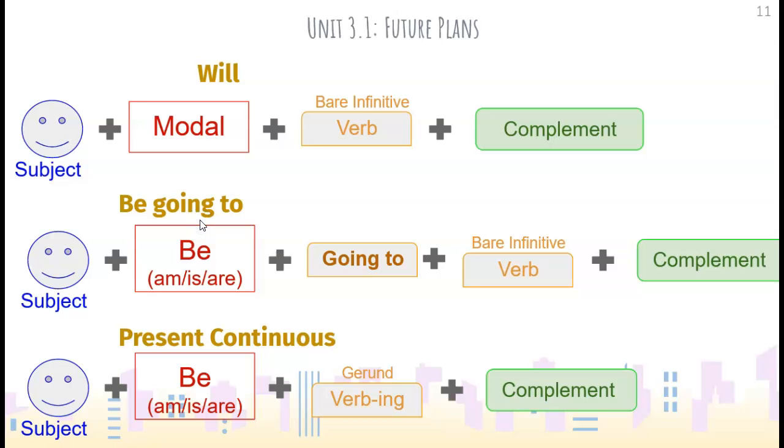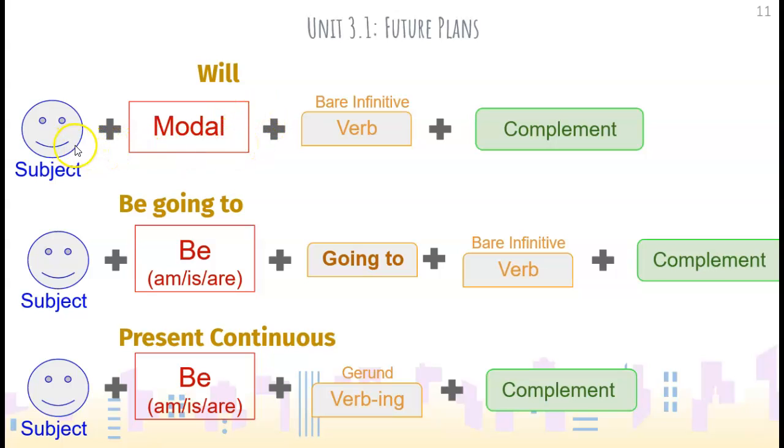Then this is the structure for the three future simple. So we have that will, since will is a modal verb, the structure goes like this: subject plus modal verb plus verb in verb infinitive. In case you want to make a negative sentence, you know that the not goes with the auxiliary.